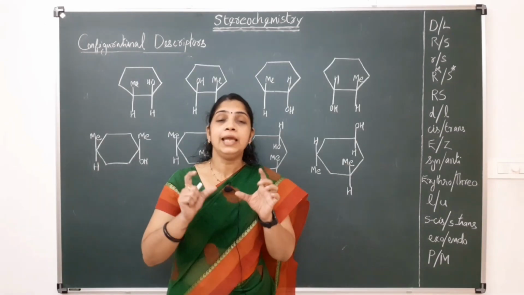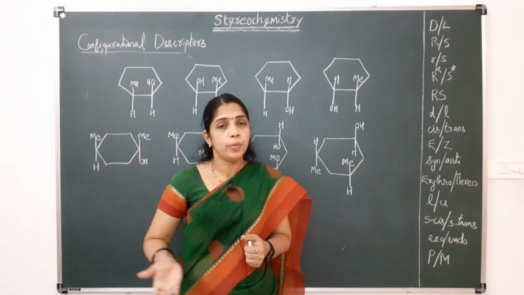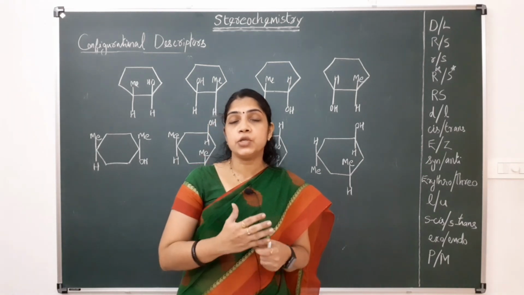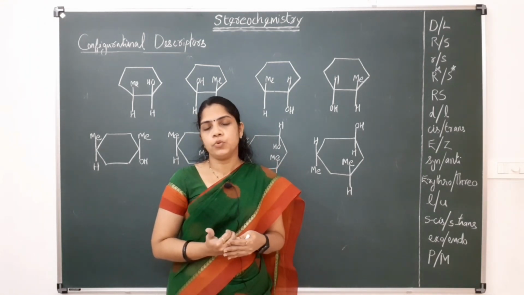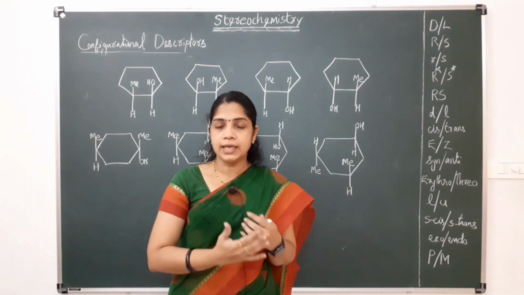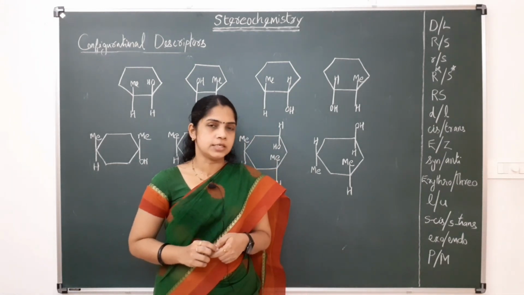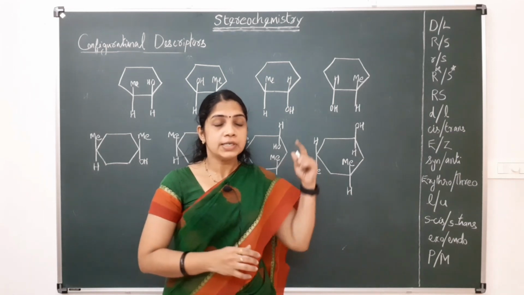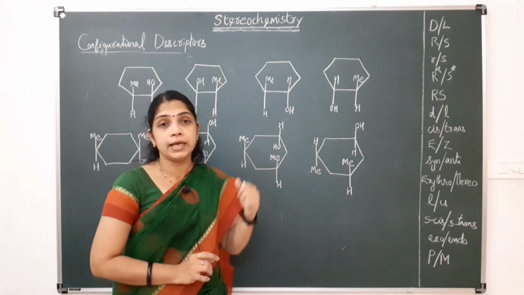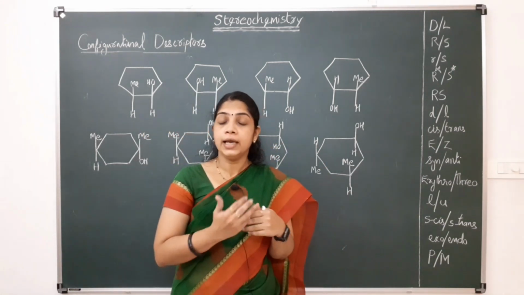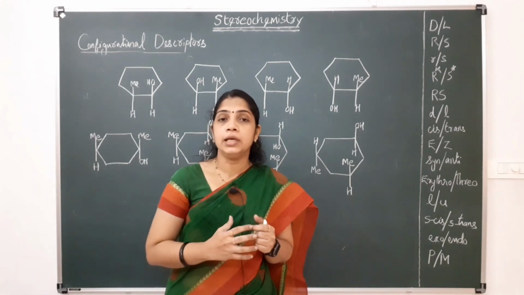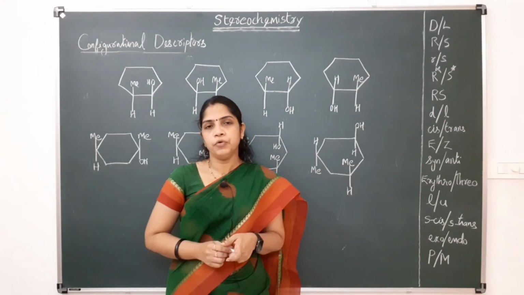Okay, this E and Z system of nomenclature is used in the case of acyclic compounds. In the case of acyclic compounds or open chain compounds, we can use E and Z system of nomenclature. But in the case of cyclic compounds like this, instead of E and Z, we are using cis and trans system of nomenclature.